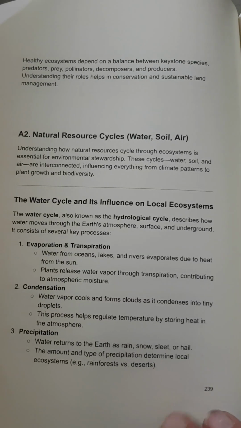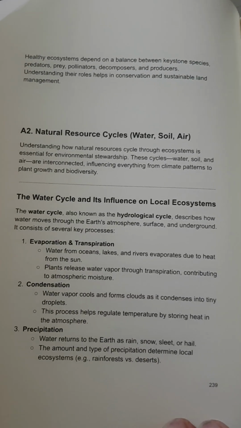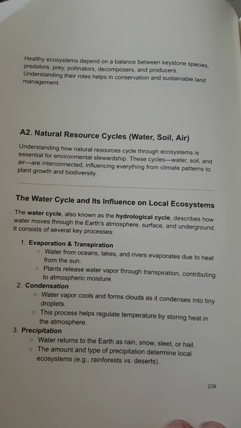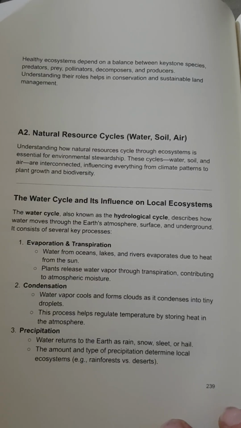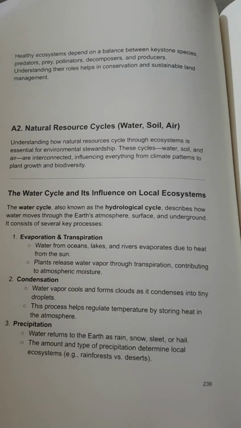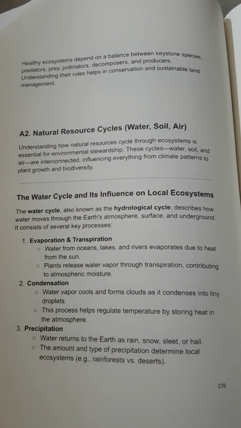Healthy ecosystems depend on a balance between keystone species, predators, prey, pollinators, decomposers, and producers. Understanding their roles helps in conservation and sustainable land management.